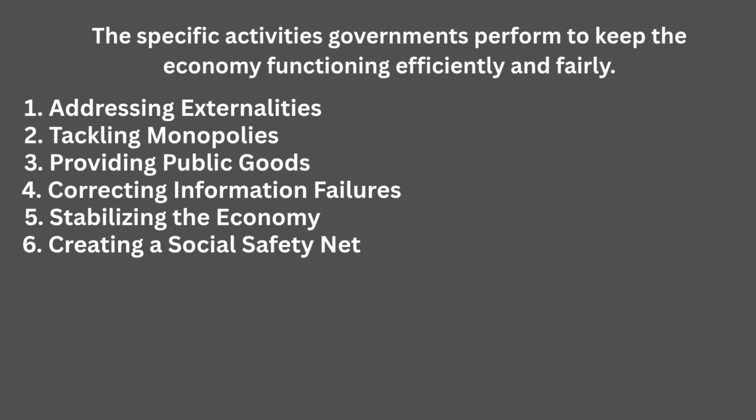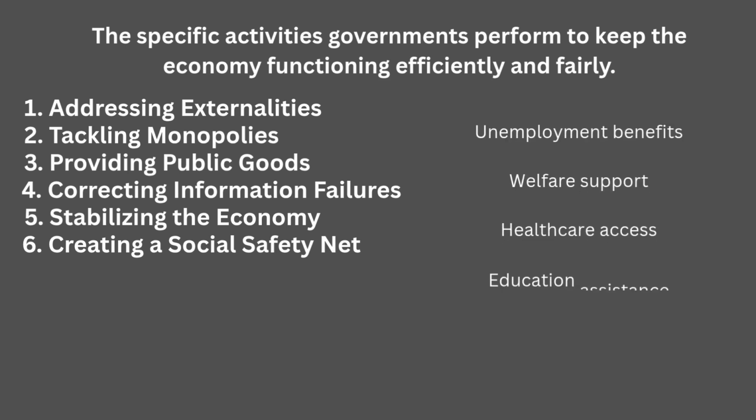6. Creating a social safety net. What happens when people lose their jobs, fall ill, or grow old? Enter the social safety net. Governments provide unemployment benefits, welfare support, healthcare access, education assistance, retirement pensions. Example: a laid-off worker receives unemployment aid, giving them breathing room to find a new job.